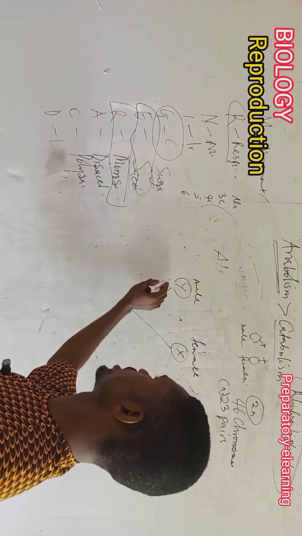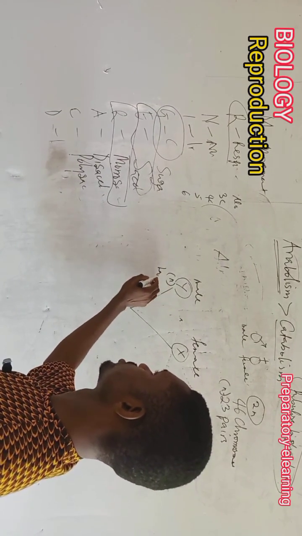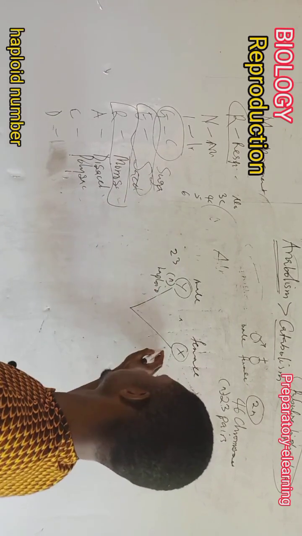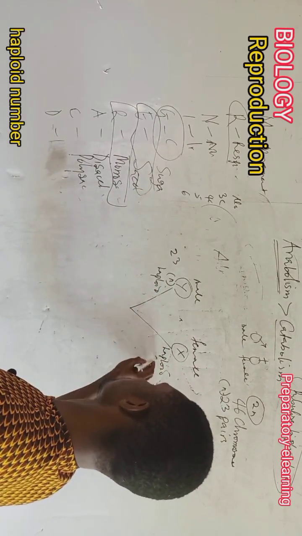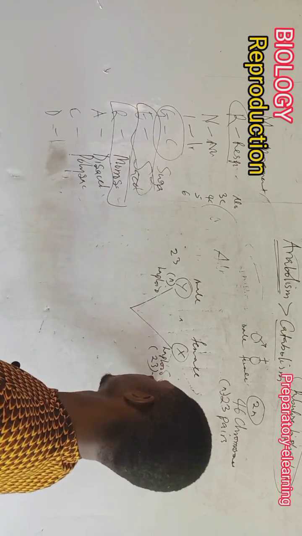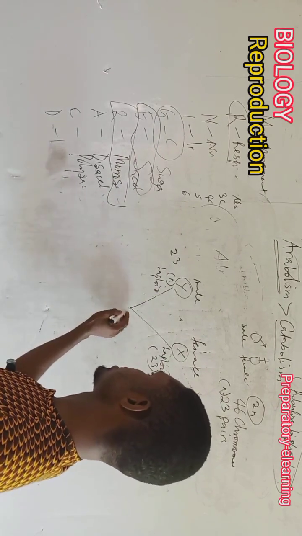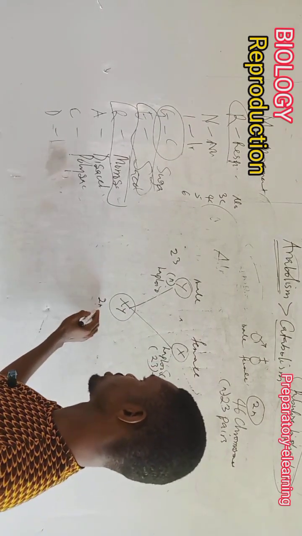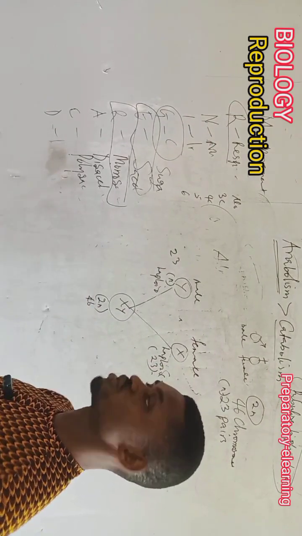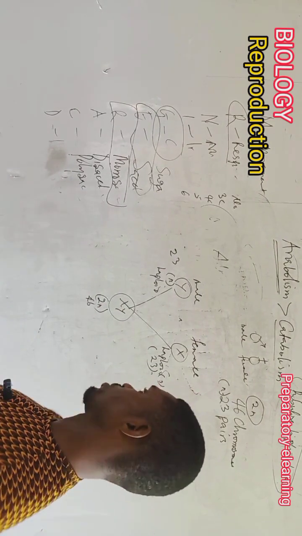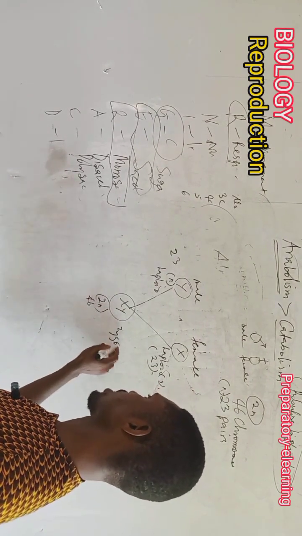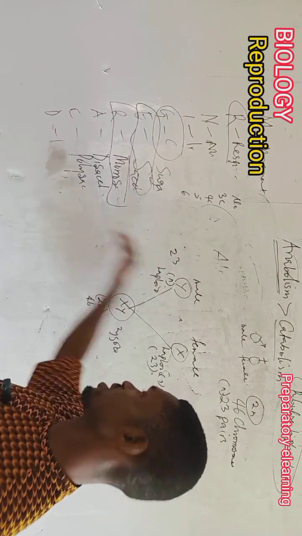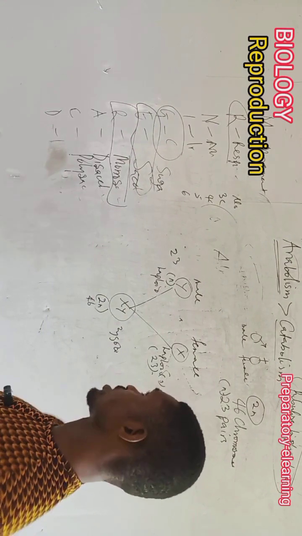Now this is a haploid number of chromosomes, which is just 23, and this is also a haploid number, which is also 23. But the zygote that is formed is going to carry a diploid number of chromosomes, which is 2n or 46 chromosomes. When the zygote grows into adulthood and is ready to reproduce, we only have to bring out 23 chromosomes as well, and it goes on and on.